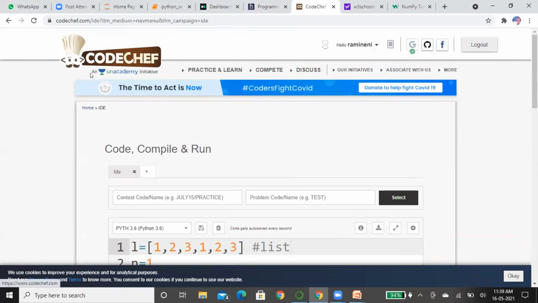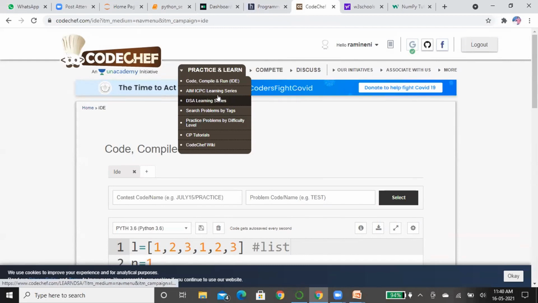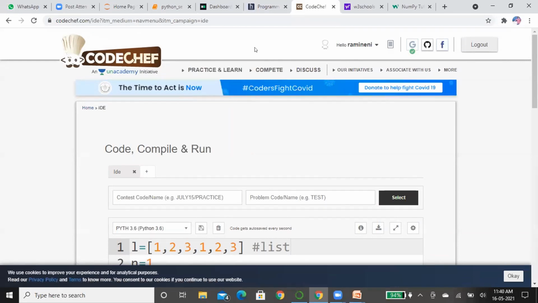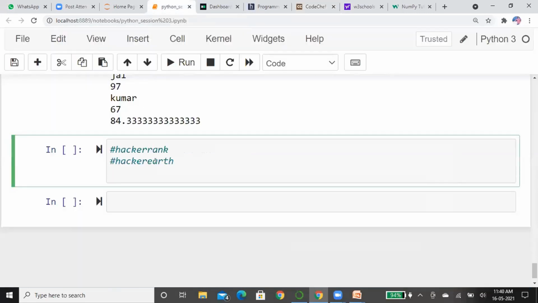This is an American platform which is CodeChef. It is also very popular. Here also there are a lot of topics you can learn, and you can also practice. It has high and advanced levels, similar to HackerEarth. If anyone wants to become a top developer in a programming language, you have to do more practice on HackerEarth and CodeChef. For beginning and basic levels, you have to go for HackerRank.